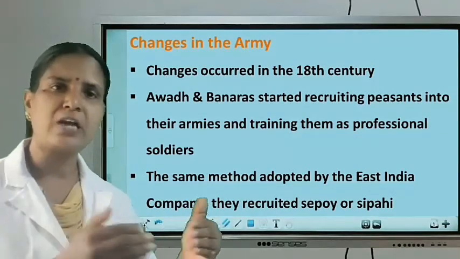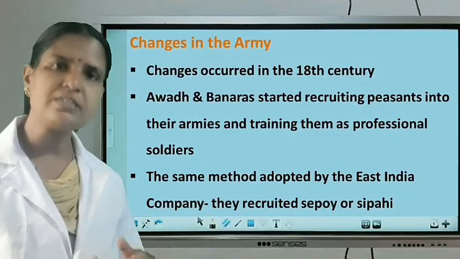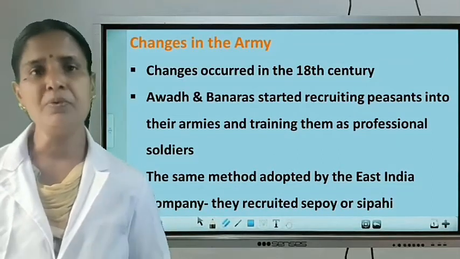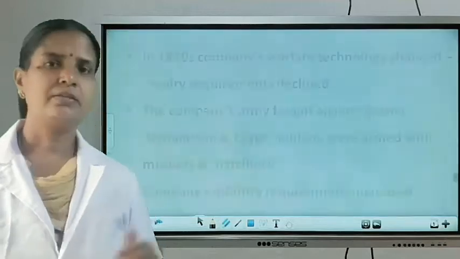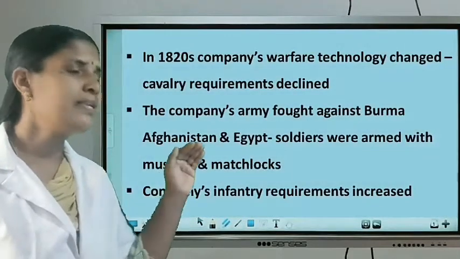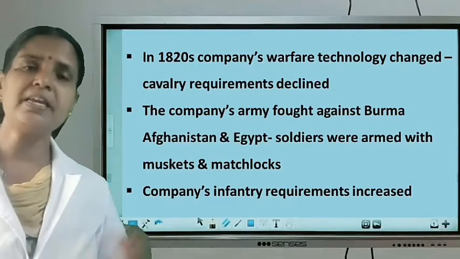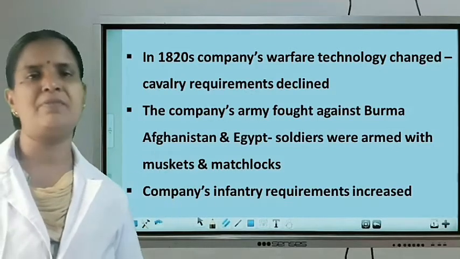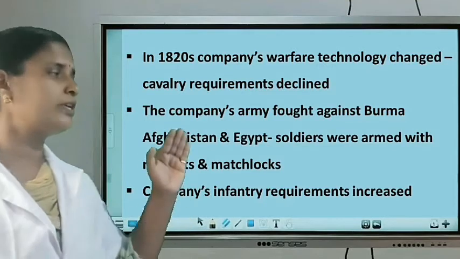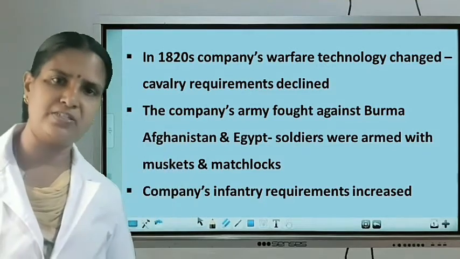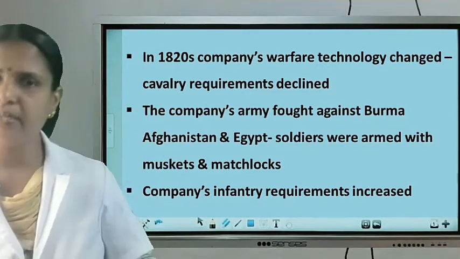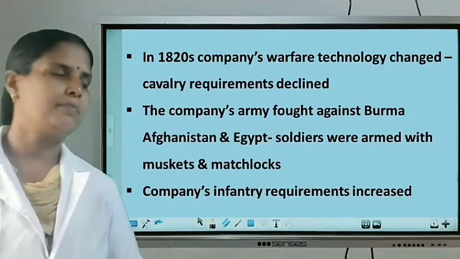They also started to appoint soldiers and gave their own way of training. Understood? Then in the 1820s, the company's warfare technology changed. Instead of giving more importance to cavalry, they started to give importance to what? The infantry. The power of cavalry declined and infantry became more important.